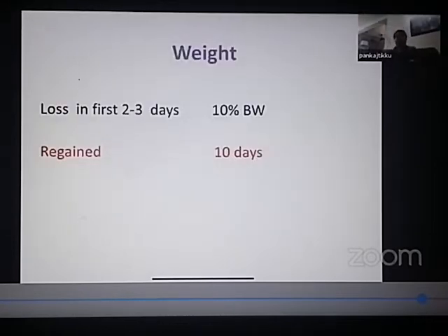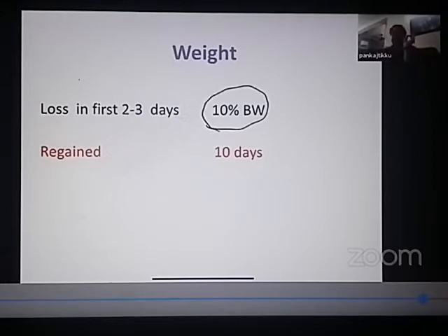Let us now talk about weight of the child. All children, please understand this, they lose weight in the first 2 to 3 days of life. No child starts gaining weight from the first day. All newborns lose weight in the first 2 to 3 days. The maximum loss that occurs in the weight is 10% of the weight.